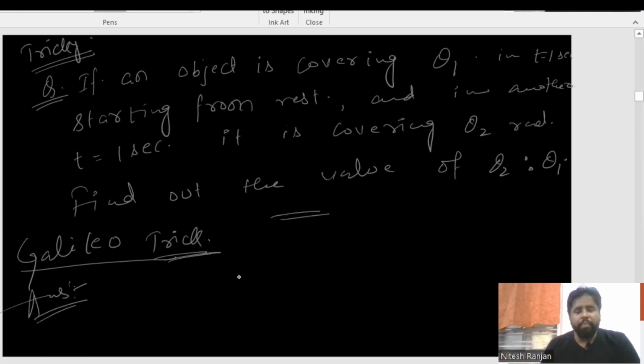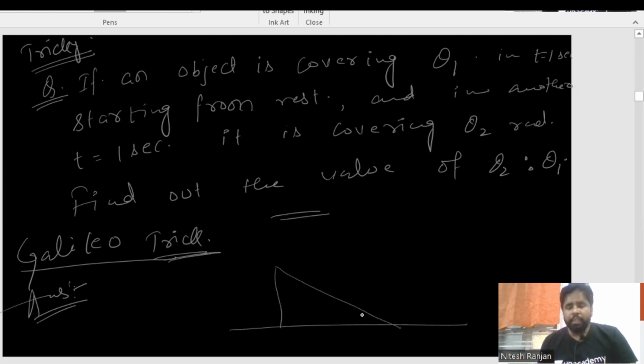Friends, if I am telling you the Galileo trick part, we all know about a sliding part, and here it is at some theta angle, and if I am taking each segment of this particular part, and this is 1 second, again 2 seconds, again 3 seconds, like this.